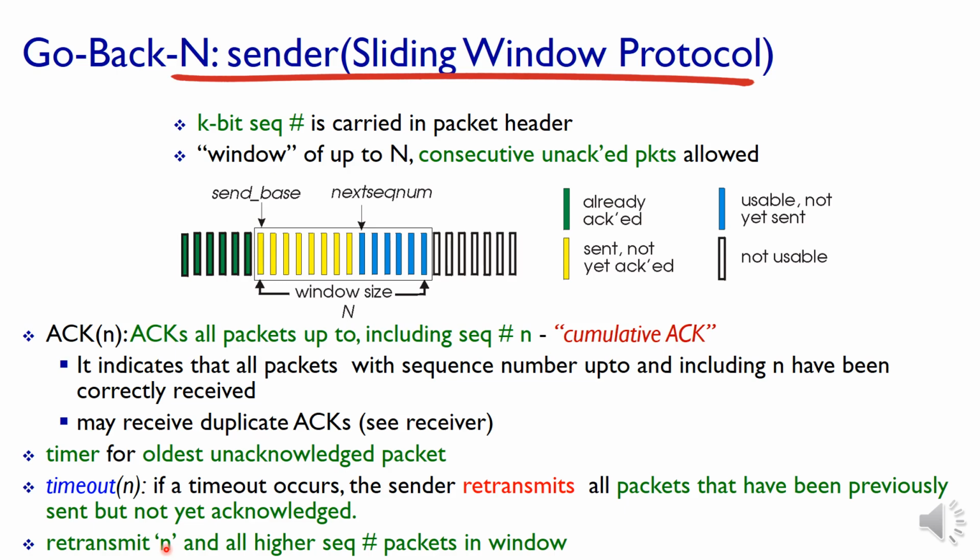That is, it retransmits n and all higher sequence number packets in the window. The packet numbers are in increasing order from left to right, so the sequence numbers of the subsequent packets will be higher. So retransmit the packet n and the packets having higher sequence numbers. That is the strategy for retransmission.